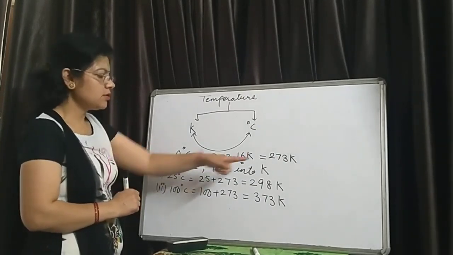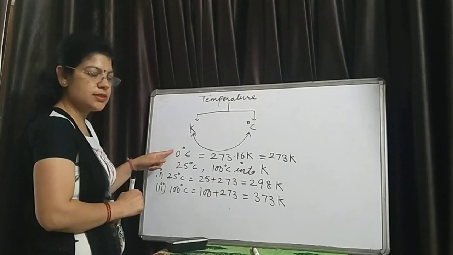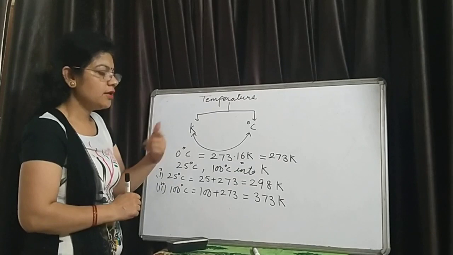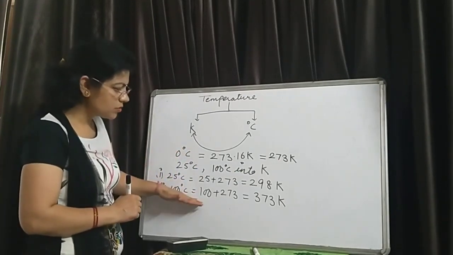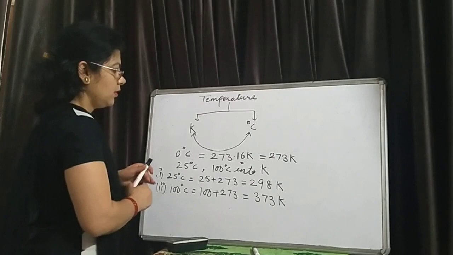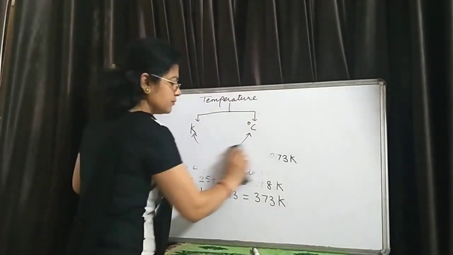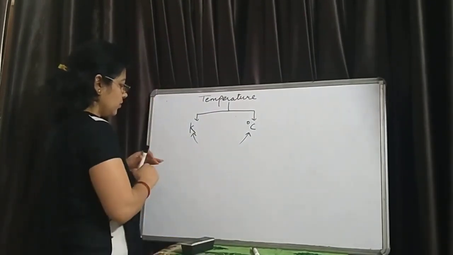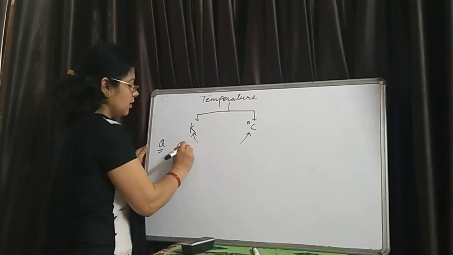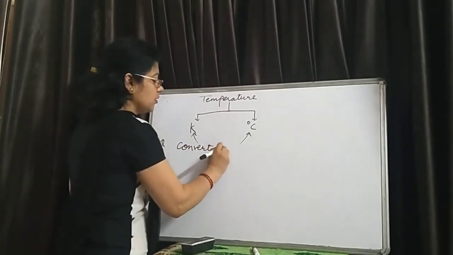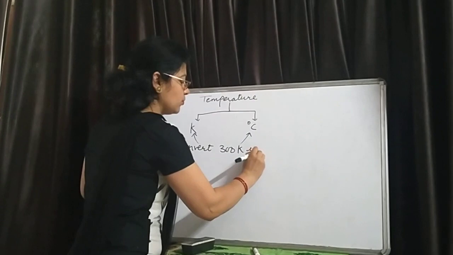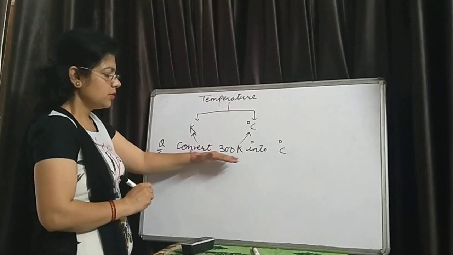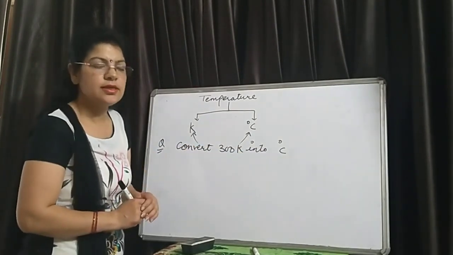Similarly, we can easily change the Kelvin scale into Celsius by subtracting 273. It is just the reverse of this concept. Let us take one example. The question is, convert 300 Kelvin into degrees Celsius.